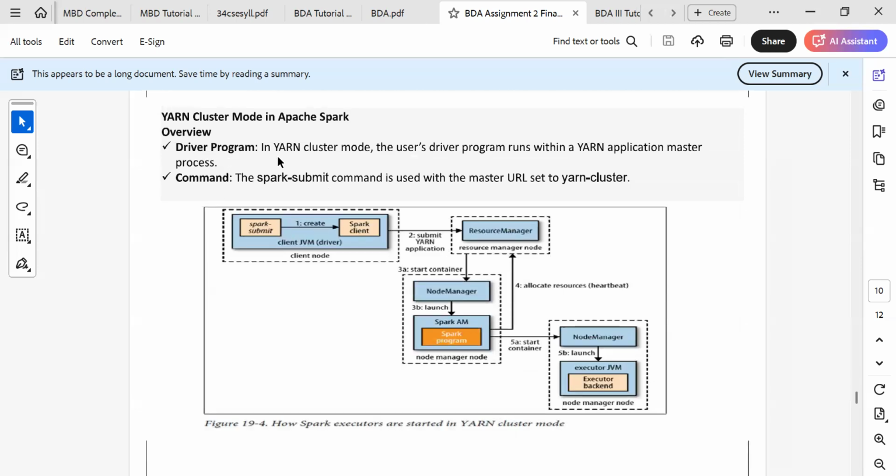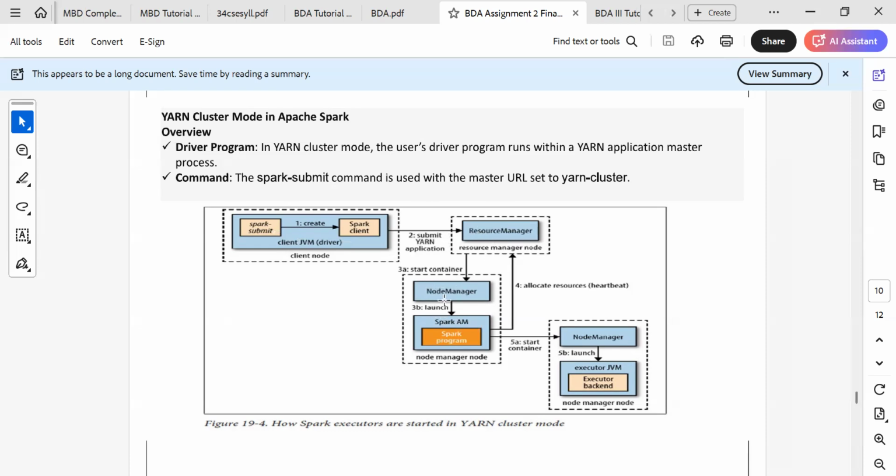The same thing, the driver program. In YARN cluster mode, the user's driver program runs within the YARN application master process. The spark-submit command is used with the master URL set to yarn-cluster. Spark submit creates the client JVM driver on the client node and submits the application to the resource manager.